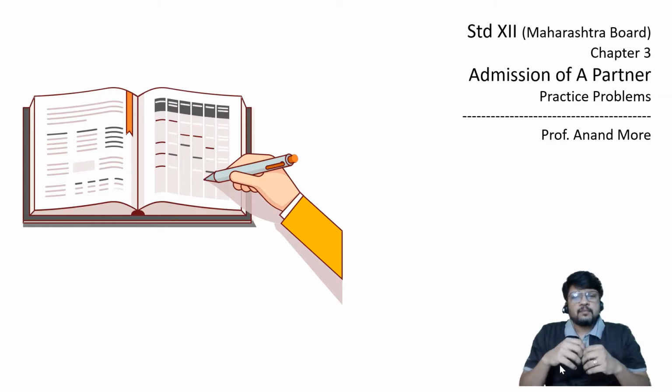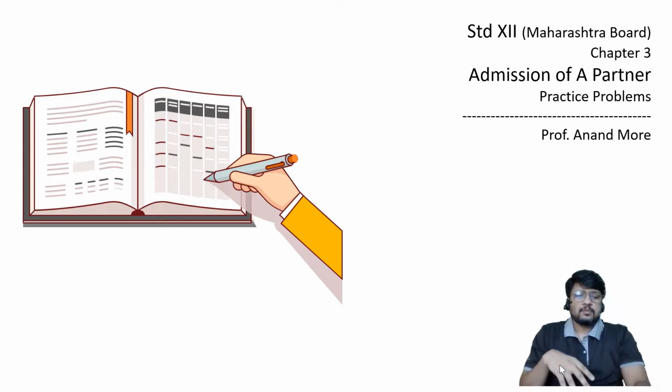But from today we will consider one more adjustment: the partners will not be bringing in cash or taking away cash if their capital is not according to their profit sharing ratio, but partners may adjust the amount in relation to capital either in their current account or in their loan account. So that is the new type of adjustment which we are studying. Instead of cash, the entry will be posted in current account, or in loan account. How the things will be done, let us try to understand it today.